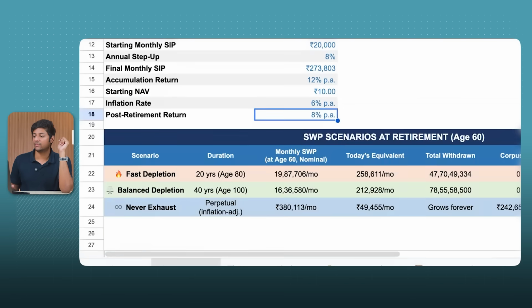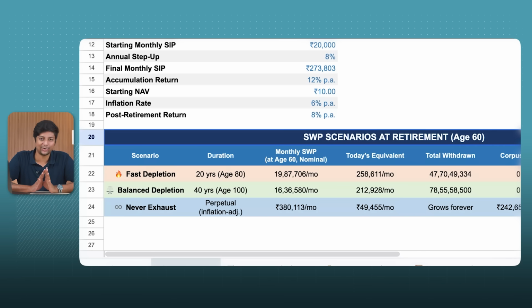Now, this is how we would look at SWP scenarios. Now, I also took 3 scenarios, okay? 3 scenarios is, let's say I live till 60. Great, first job I've done very good that I live till 60. Let's say after 60, I want to remove my money and I might conk off at 80. Let's say 80 years of age I want. That means I need 20 years of income. Okay. And I don't have any other income because I'm retired. So I need 20 years of income.